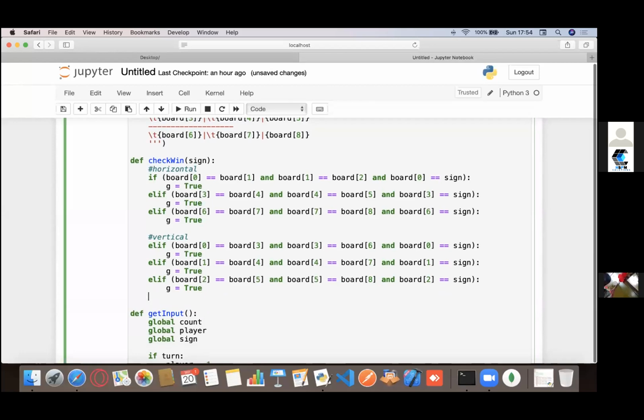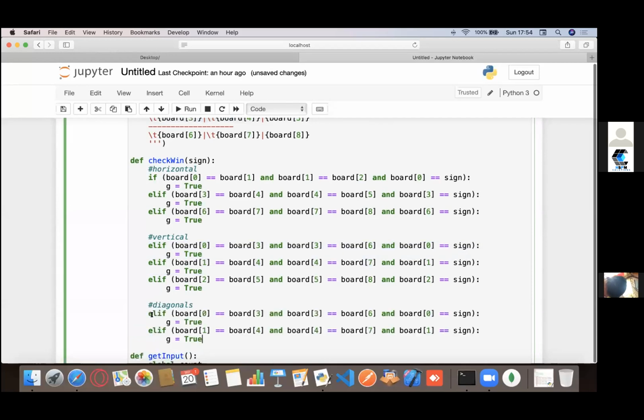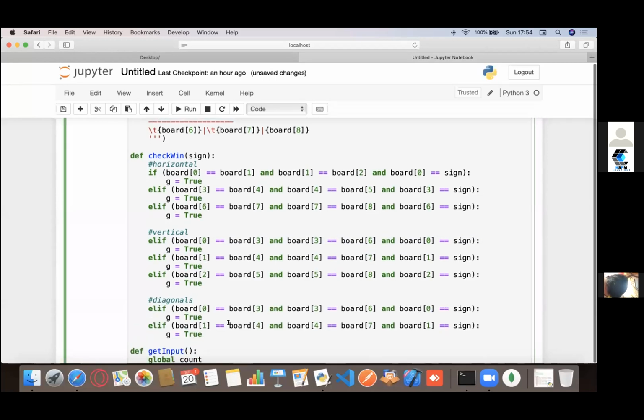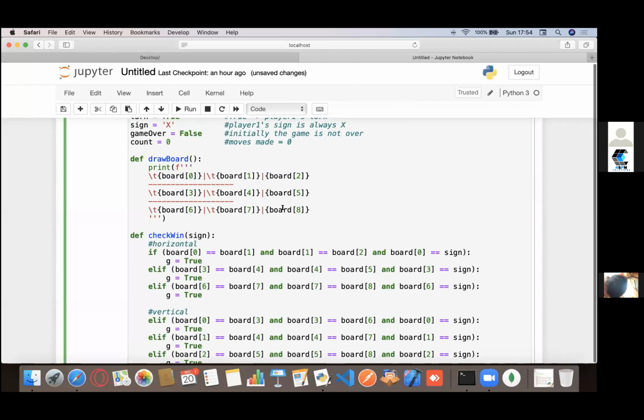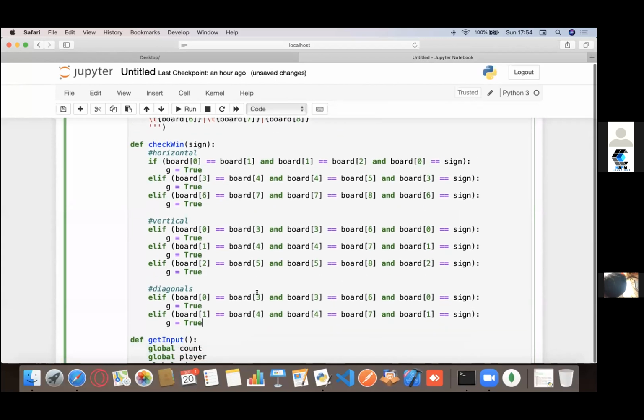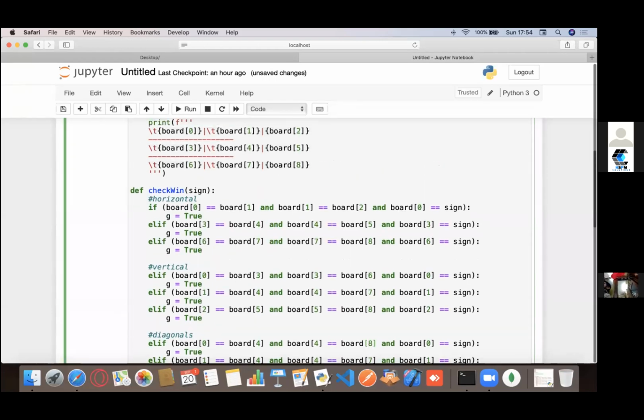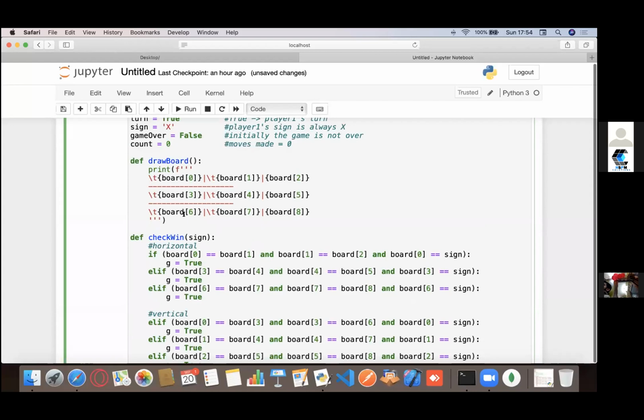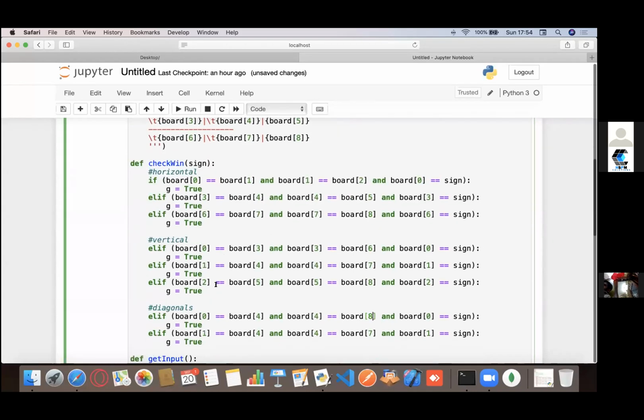And now there's one condition left, that would be the diagonals. So for the diagonals, I could just copy these two. Type it in here. Now for the diagonals, if you see, it would be 0, 4 and 8. So it's 0, it's 4, it's 4 and it's 8. And the second diagonal would be 2, 4 and 6, right?